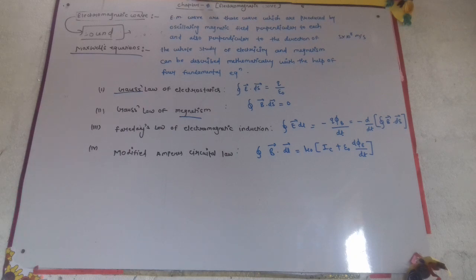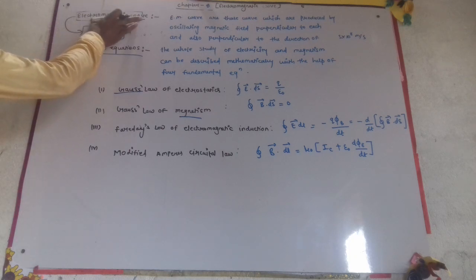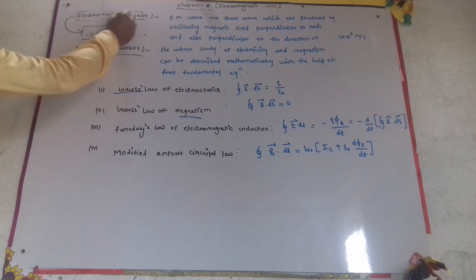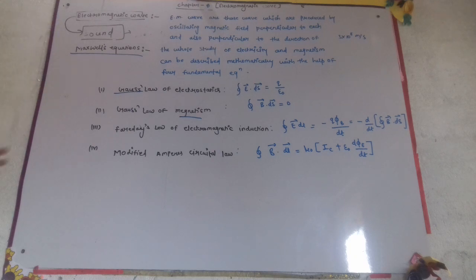The third difference is that electromagnetic waves do not need any medium to propagate. They can travel in vacuum also, but sound waves travel through a medium. They require a medium to propagate. Electromagnetic waves are produced by oscillating fields. That means electromagnetic waves are not affected by electric and magnetic fields, but sound waves can be affected. So these are the differences you should first learn from your book.